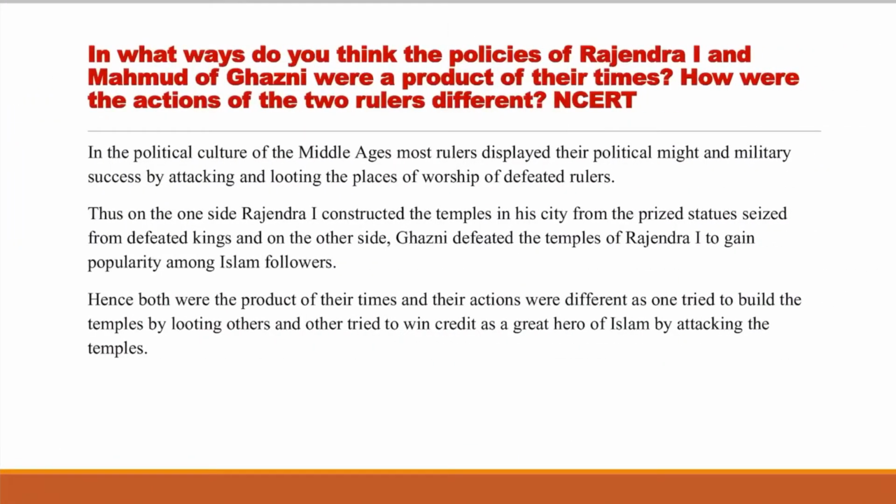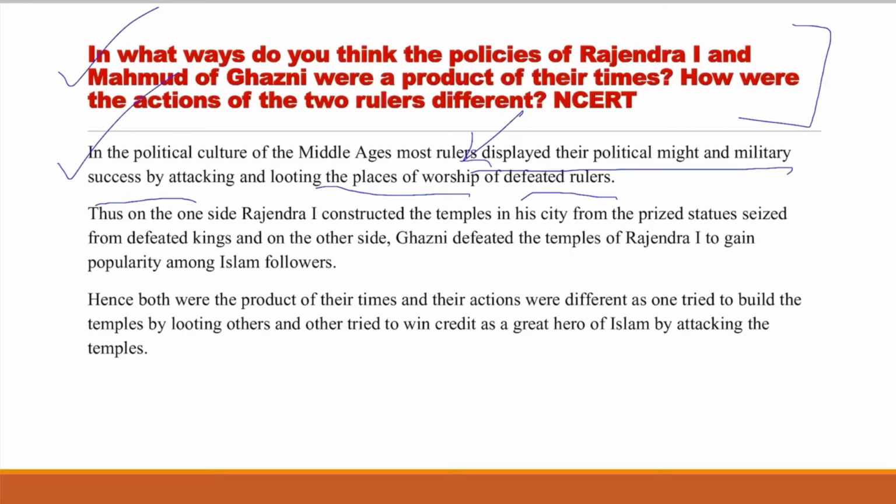So friends, just solve this NCERT question. This is an important concept you will learn here. In what ways do you think the policies of Rajendra I and Mahmud of Ghazni were a product of their times? How were the actions of the two rulers different? We have just learnt that in the political culture of the Middle Ages, most rulers displayed their political power and military success by attacking and looting the places of worship of defeated rulers, for example their temples.